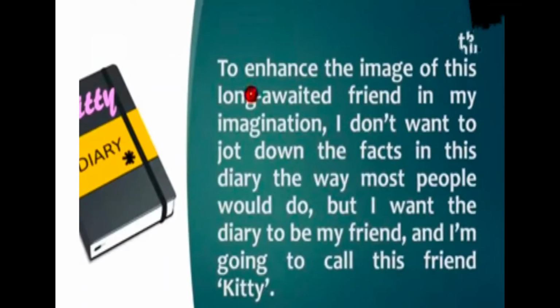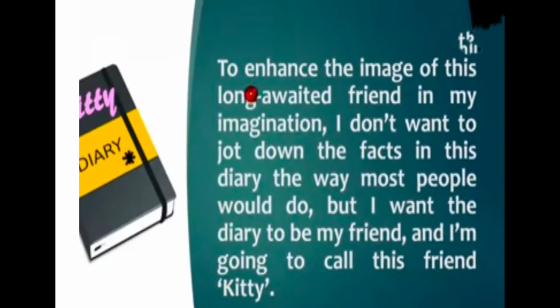Here she is saying usually when someone is writing in a diary, they list down or write down all the facts about them in a formal manner, right? So here she is saying that to enhance the image of this long awaited friend in my imagination, I don't want to jot down the facts in the diary the way most people would do. Means in a formal way they start writing the diary, right?